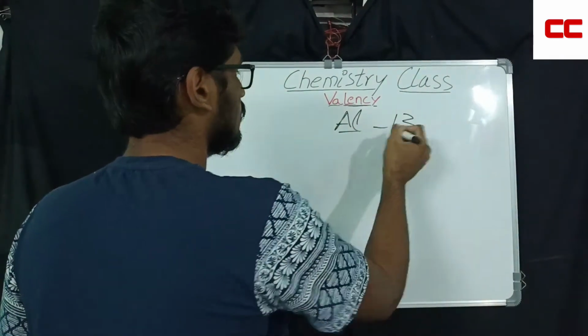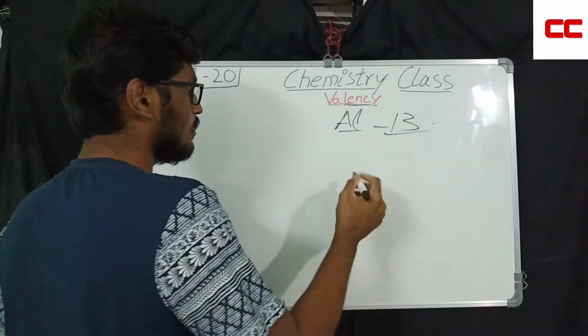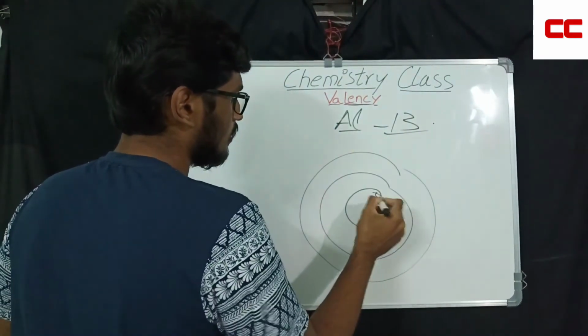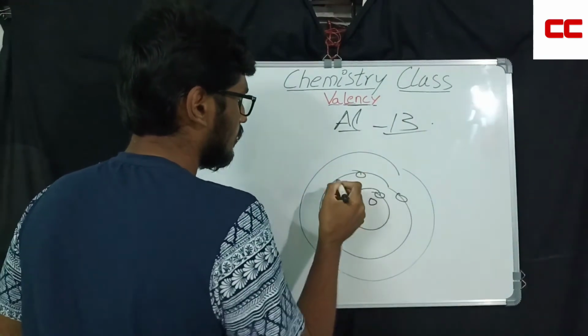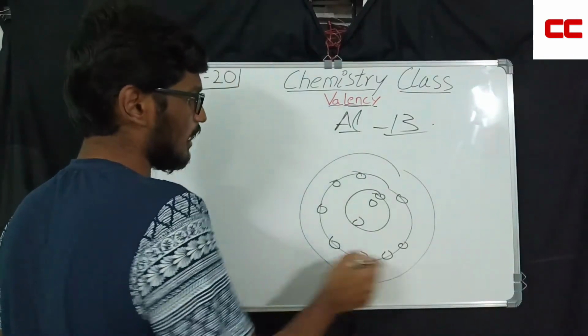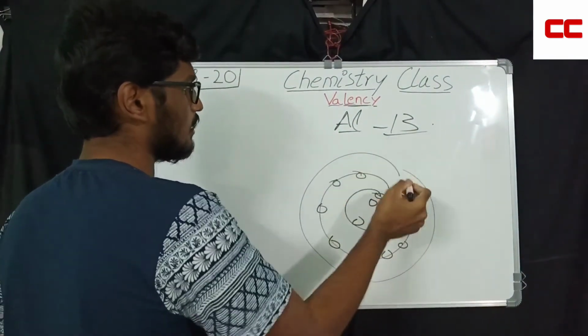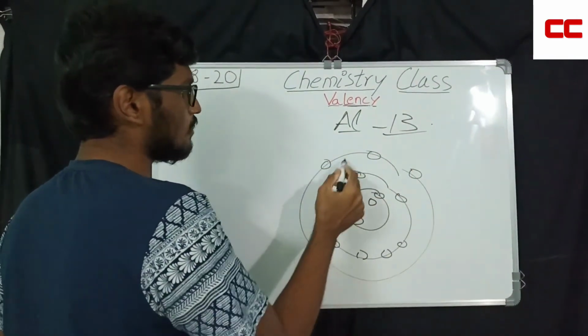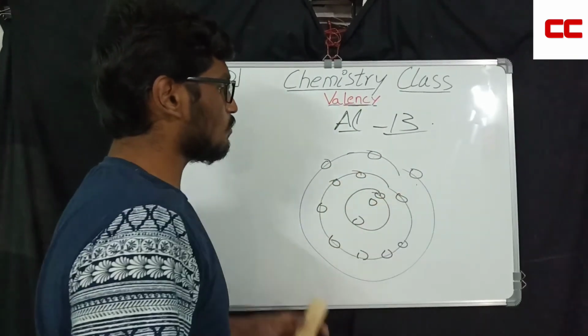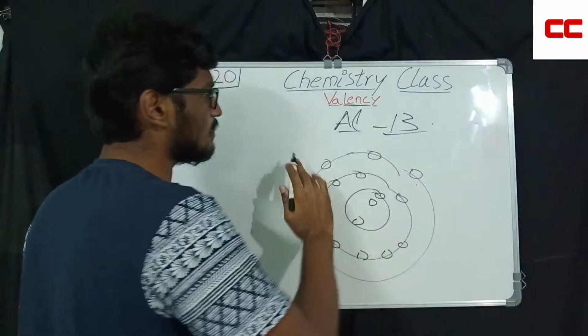Aluminium is 13. You have to remember, as I told you, 2, 8. Count this, 8 and 2, 10, 3, another 3 are needed: 1, 2, 3. And see, in the outermost shell, 3 electrons are there. Is it easier to add 5 electrons or to remove these 3 electrons?